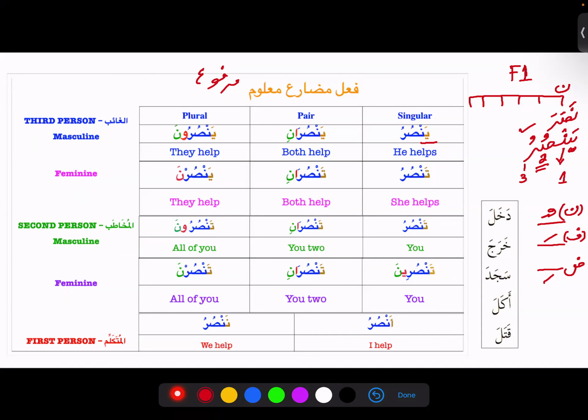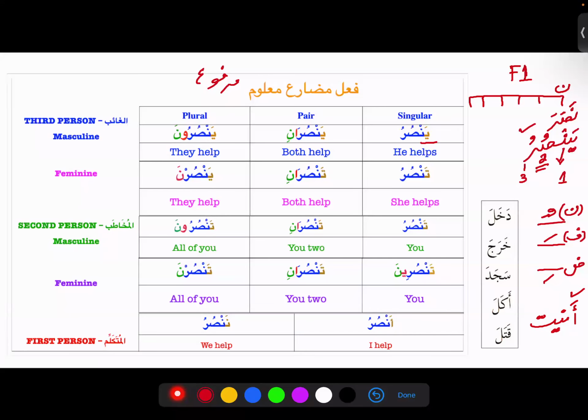And what are some letters that represent these signs? Other than Mehreen, I want to hear someone else. What are some of the letters that represent the signs of mudari? We did it last class. Anit. Very, very good. So if you remember just one word, Anit, that can solve all the problems, right? So these are the signs of mudari. Where am I going to see this Hamza as a sign of mudari?